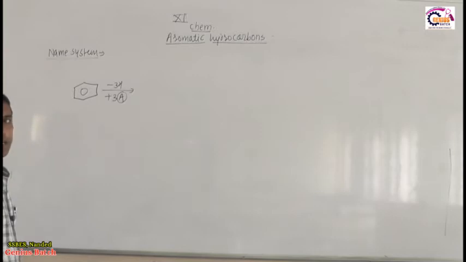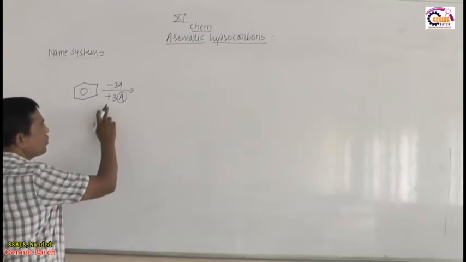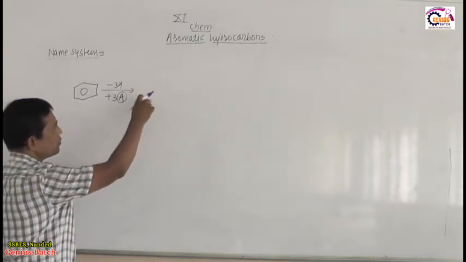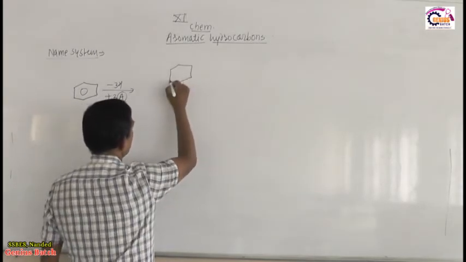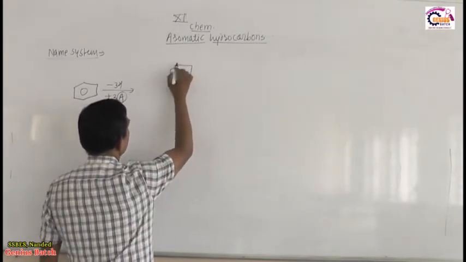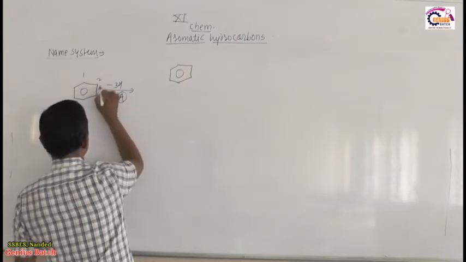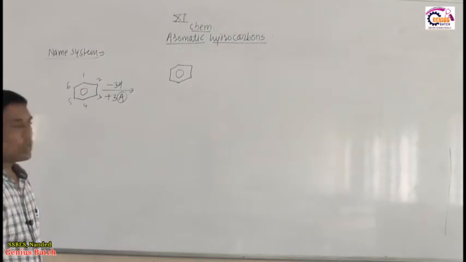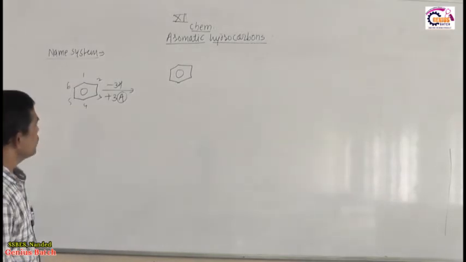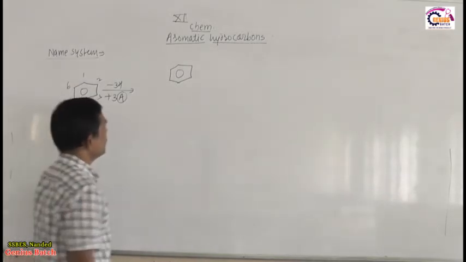That substituent I indicate by A. So how many possibilities or isomers are there? There are 3 types of isomers. What are they? Look here. Suppose I number it 1, 2, 3, 4, 5, 6. In how many ways can we remove 3 hydrogens? We remove 3 hydrogens in 3 ways.